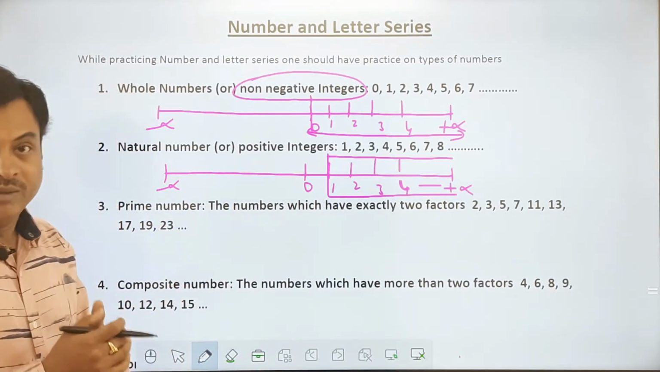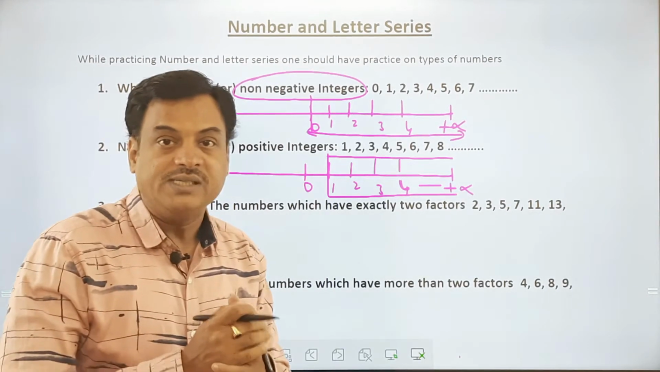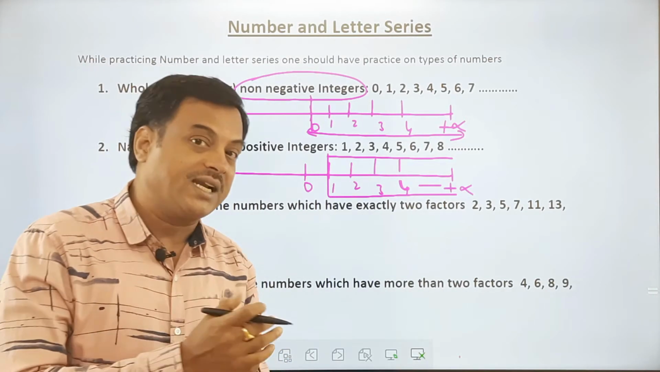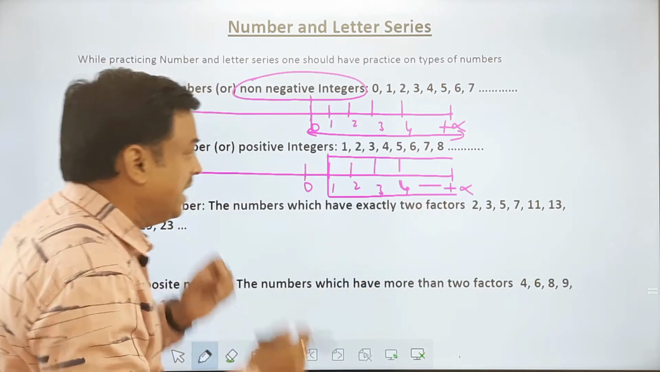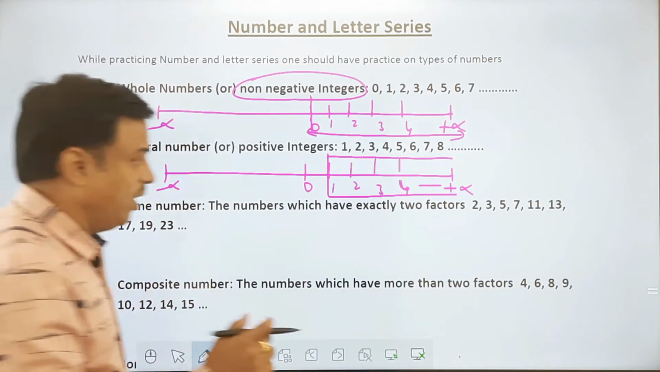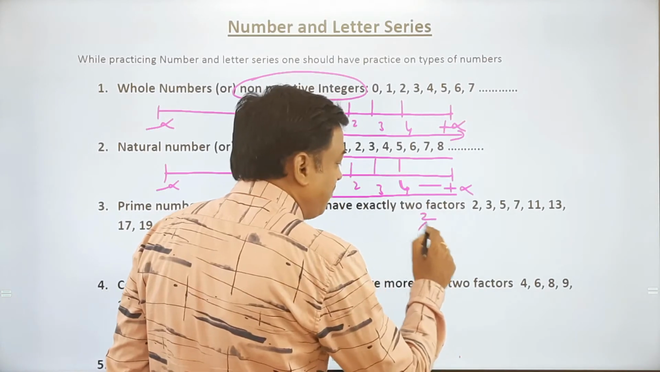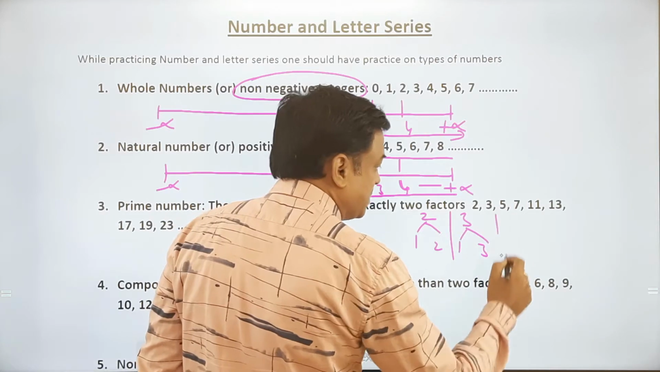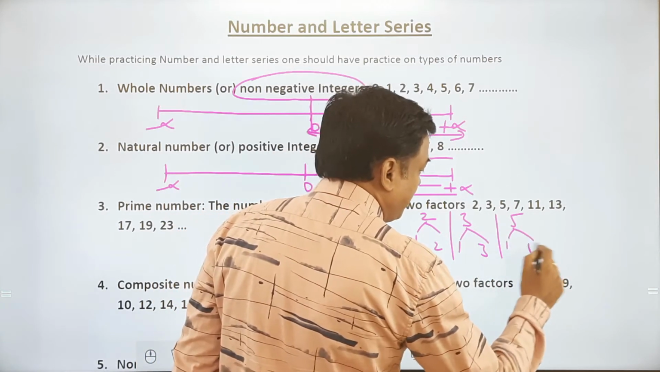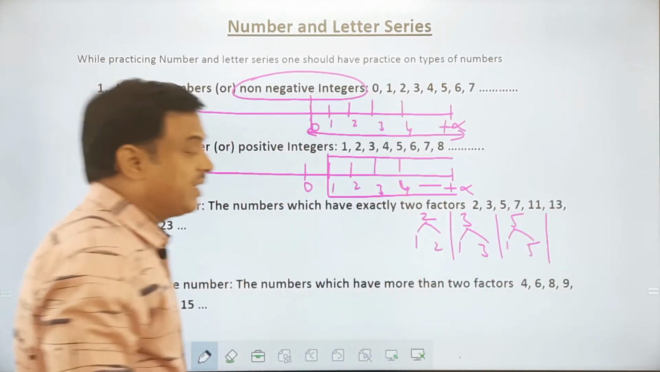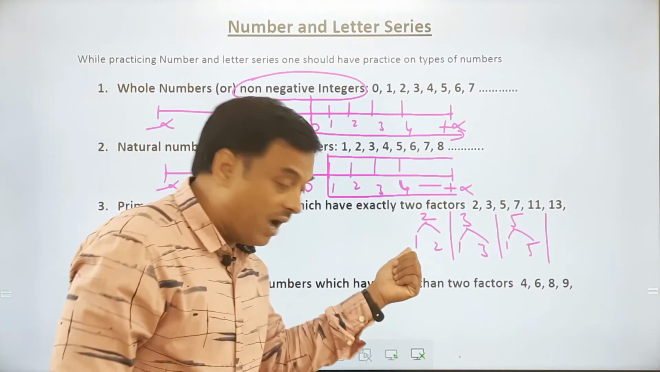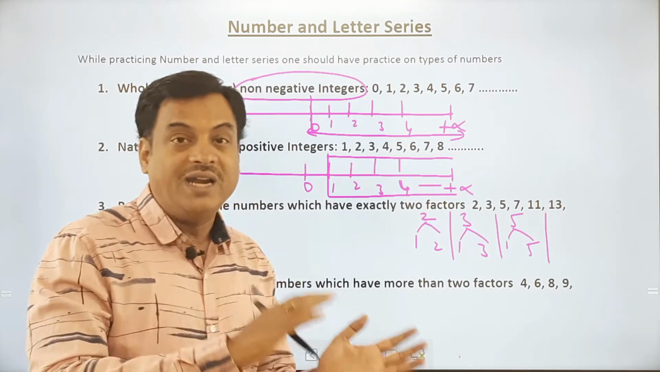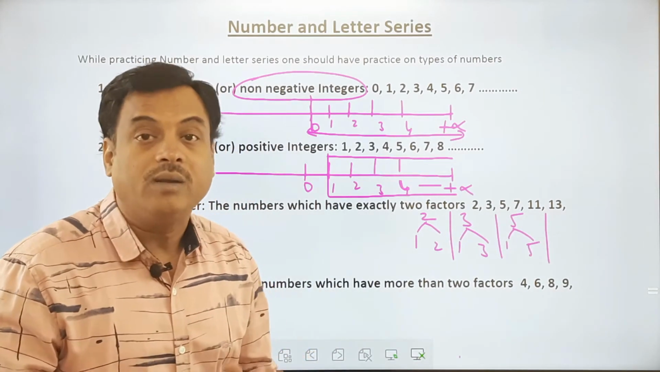Next one is prime numbers. What are prime numbers, my friends? The numbers which have exactly 2 factors. So I should know what exactly a prime number is. Like these numbers 2, 3, 5, 7 and all are prime numbers. 2 has only 1 and 2 as factors. 3 has only 1 and 3 as factors. 5 has only 1 and 5 as factors and so on. So you can say the numbers which have 1 and the number itself as factors are called prime numbers.